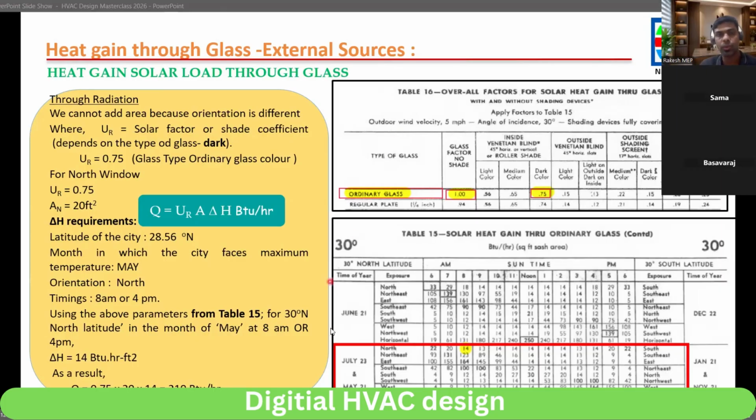So like this, we will find out the total Q value for the radiation. Any doubt for the glass conduction and radiation? Both we got. Similarly for the skylight. Skylight is on the roof, so the timing will be 12 p.m. We have to take the 12 p.m. timing.